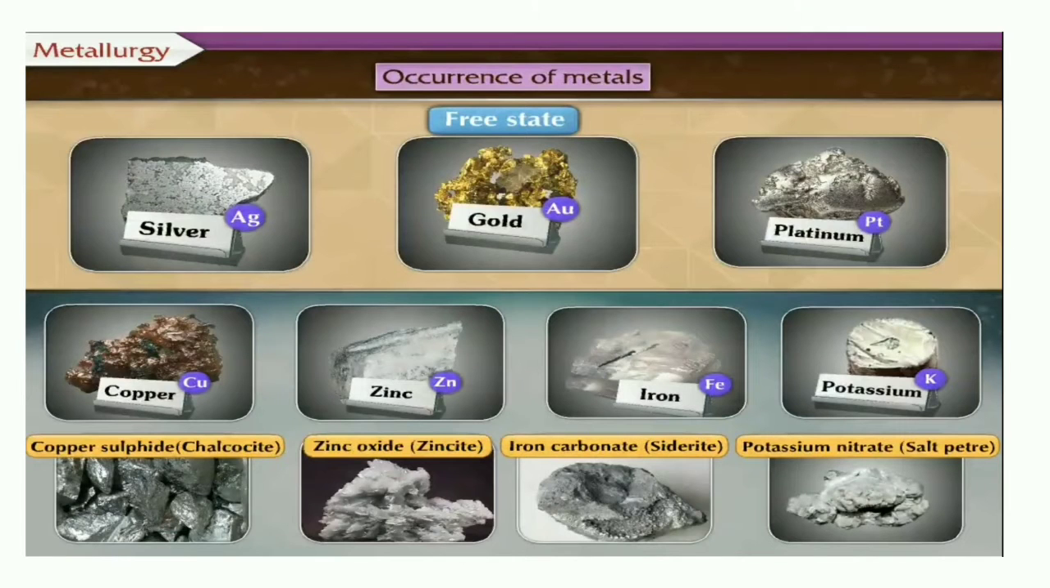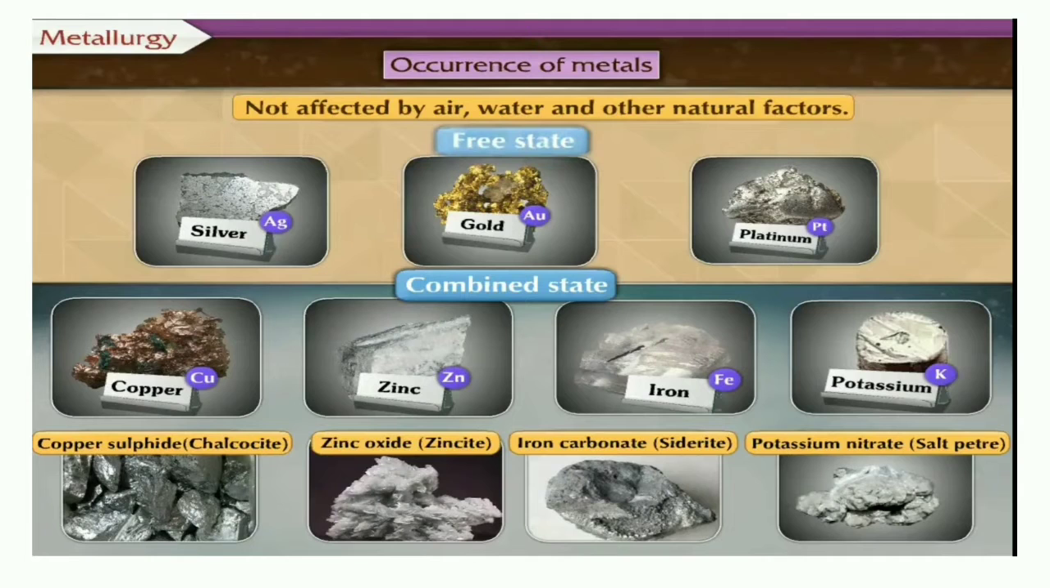Metals occur either in the free state, like silver, gold and platinum. They do not easily react with other substances from the environment. Some metals are found in the combined state, like copper sulfate, zinc oxide, iron carbonate or potassium nitrate. You see their names are also given there. Copper sulfate ore is chalcocite, then zincite and siderite, and saltpetre. So those are in the combined state and the free state.